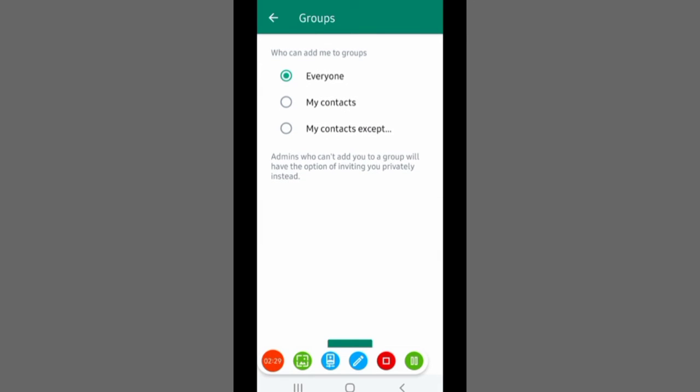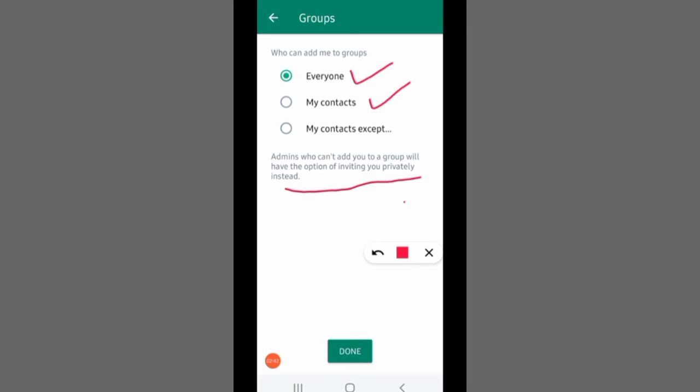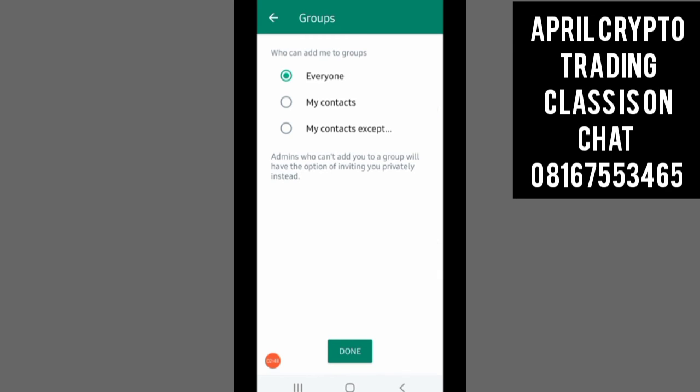Everyone, my contacts, my contacts except. So here you can decide to choose any of the above. You can see admins who can't add you to a group will have the option of inviting you privately instead. So it now depends on what you want. Is it everyone that wants to add you or your contacts? Having chosen any of these, let's assume I want my contacts. You click on done and you're done.